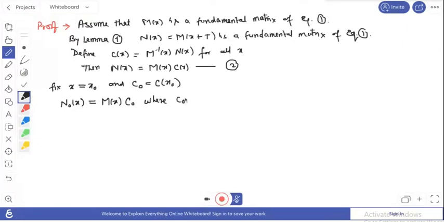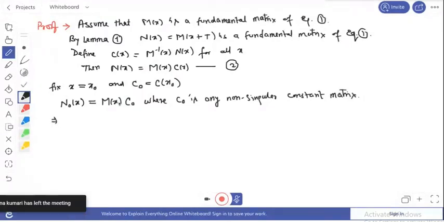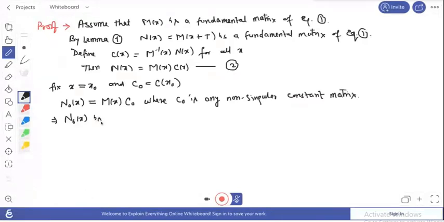This condition holds when c naught is any non-singular constant matrix, because this is a constant matrix. So this implies m is the fundamental matrix and c naught is a non-singular matrix. The product of these two non-singular matrices is also non-singular. So this implies n naught of x is non-singular.